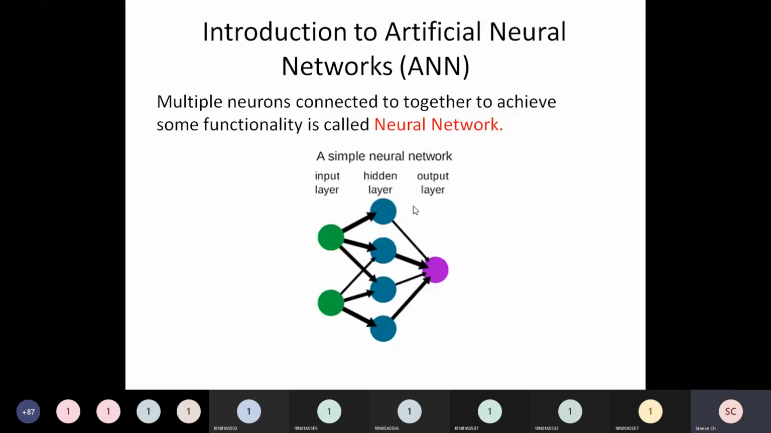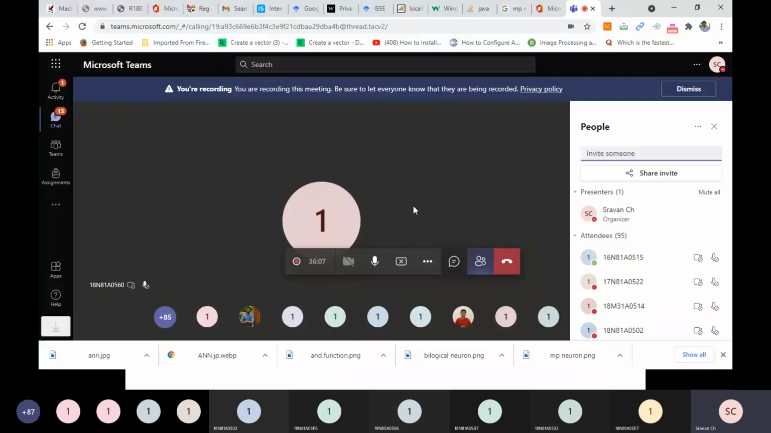Right? So introduction to artificial neural network. So what is neural network? That we have seen. So what is the definition? That we have seen, right?